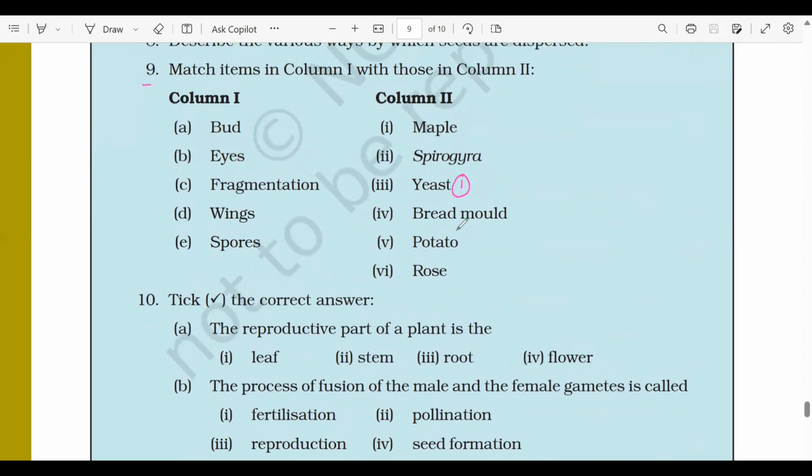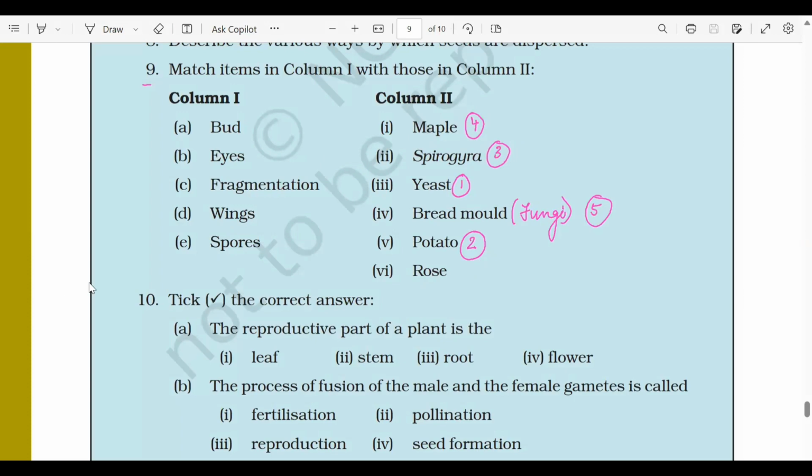Next is eyes. You will see potato has eyes. Next is fragmentation. So Spirogyra undergoes fragmentation. Wings. So who has wings over here? Maple has wings. Next are the spores. So bread mold, which is also called a fungus, reproduces through spores.